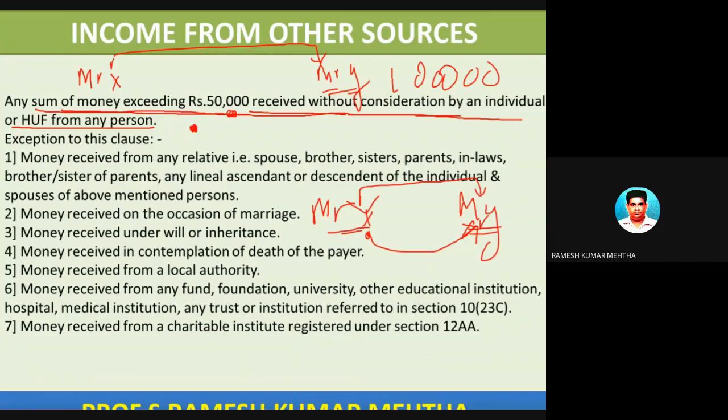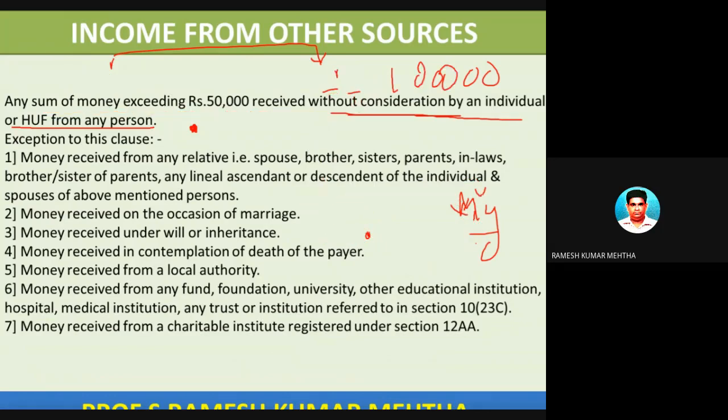This is not income from other sources because we assume that Mr. X has already paid tax on the amount deposited in the account of Mr. Y. It is the headache of Mr. X to show whether he has paid tax on this deposited amount or not. So some exceptions are there to this rule.